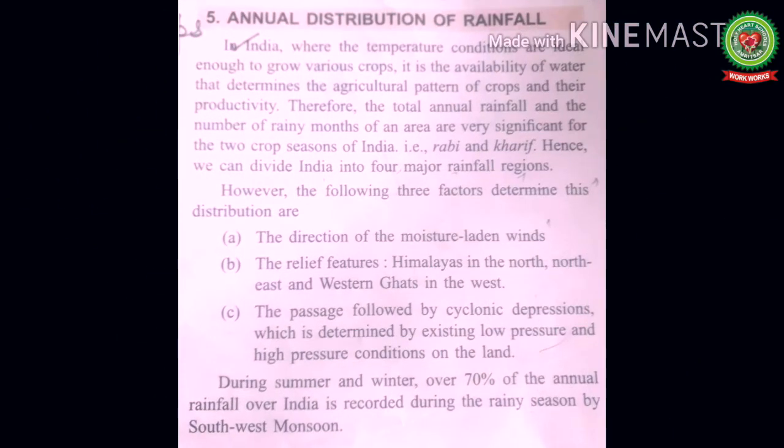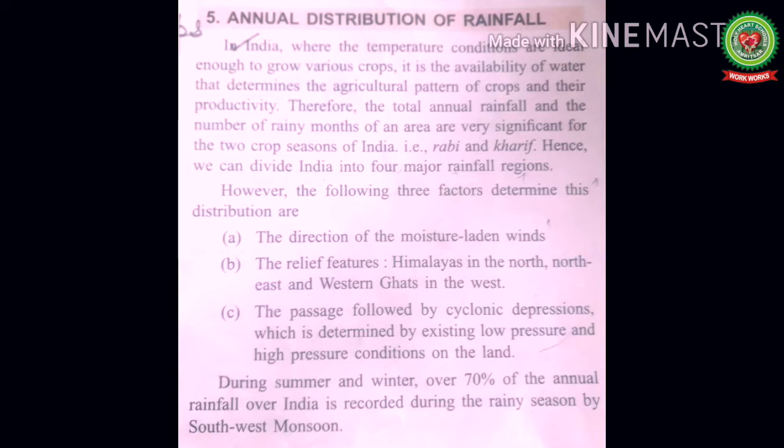In India, where the temperature conditions are ideal, means suitable enough to grow various crops, it is the availability of water that determines the agriculture pattern of the crop and their productivity. Agriculture pattern means how the cultivation is done, when the seeds are sown and when the harvesting will be done. Therefore, the total annual rainfall and the number of rainy seasons of an area are very significant, means important, for the two crop seasons in India, that is Rabi and Kharif crops.